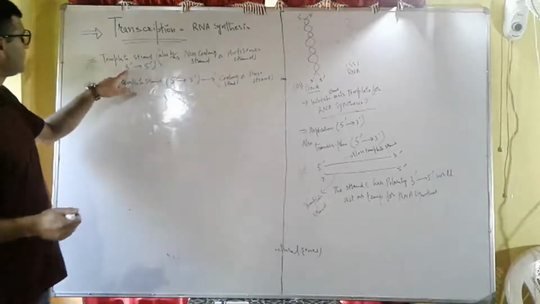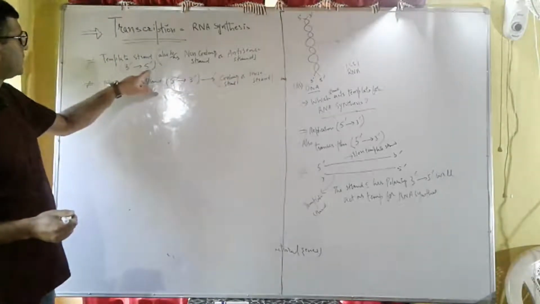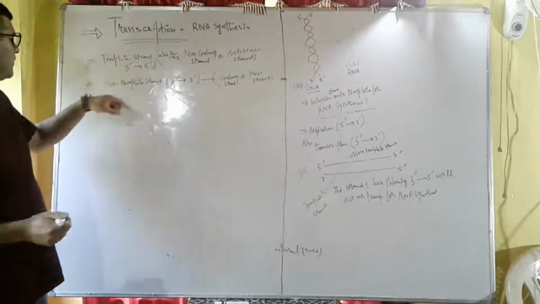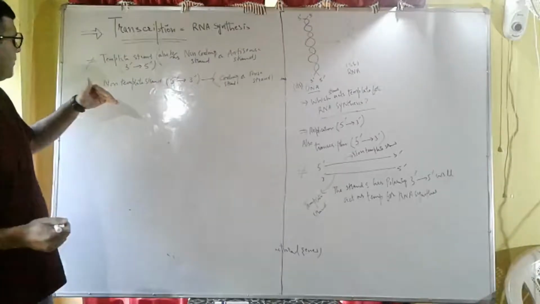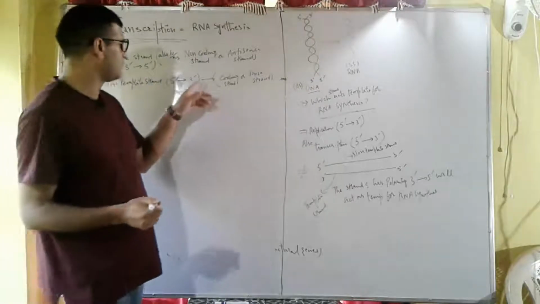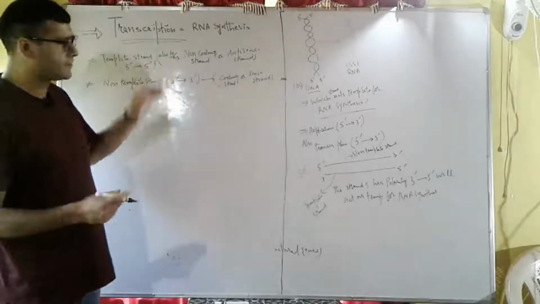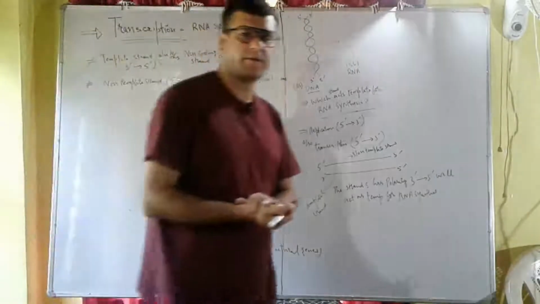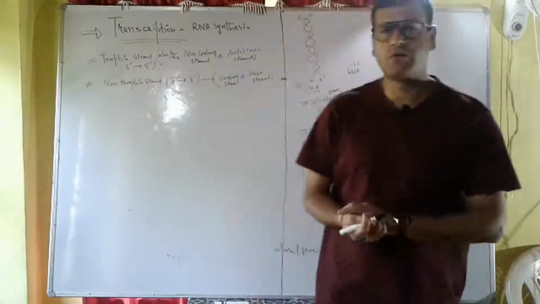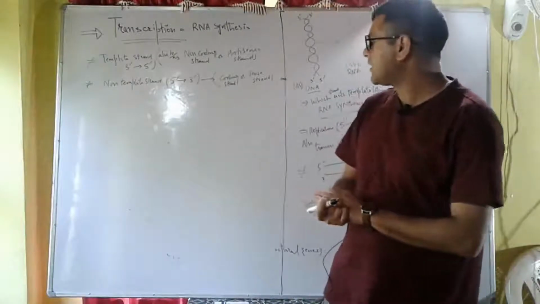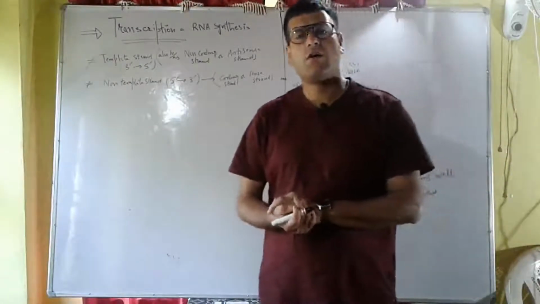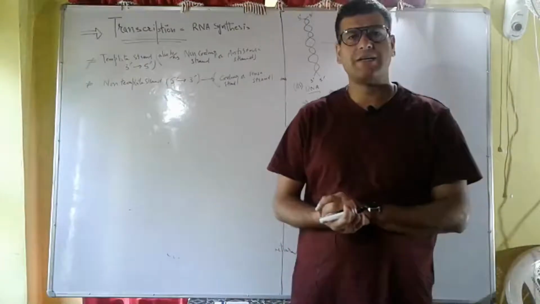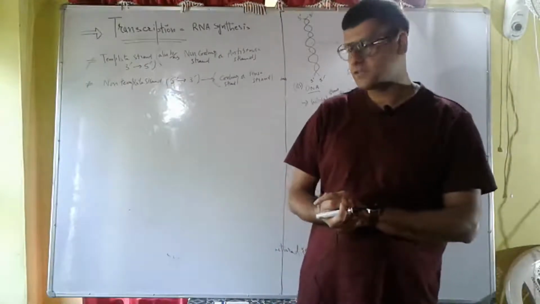The strand which has polarity 3' to 5' will act as the template strand, and the strand which has polarity 5' to 3' will be called the non-template strand. The template strand is also called the non-coding strand or antisense strand, while the non-template strand is called the coding strand or sense strand.